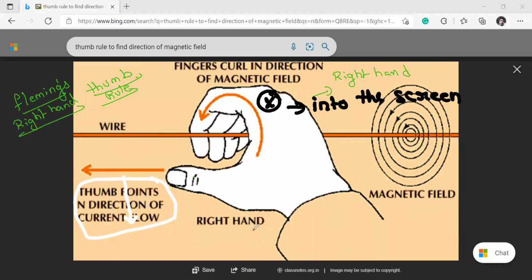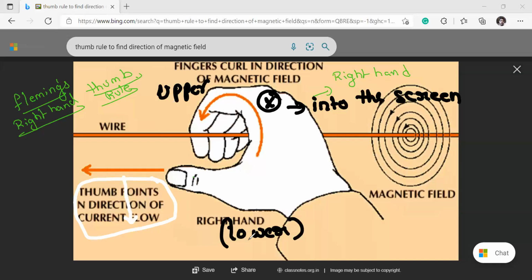Now look here. This is the upper part of the wire, above the wire, and this is the lower part. At the lower part, are your fingers coming out of the screen or going into the screen? Wait, one minute.